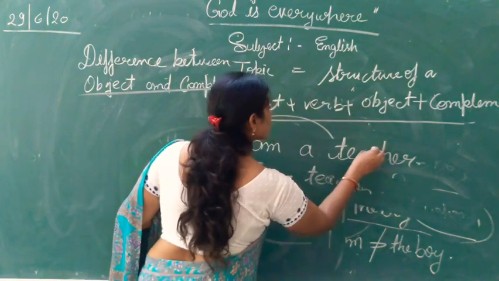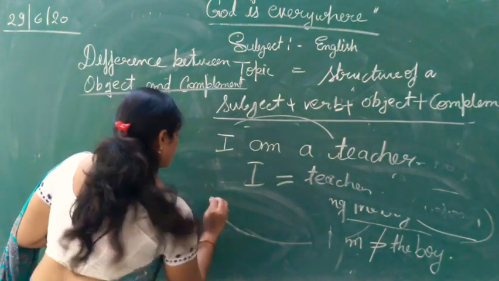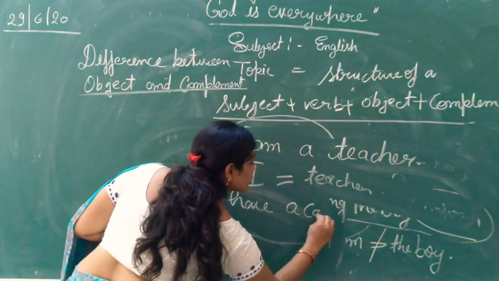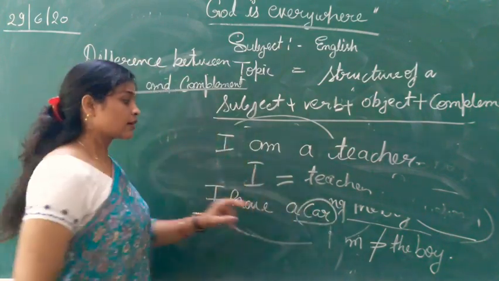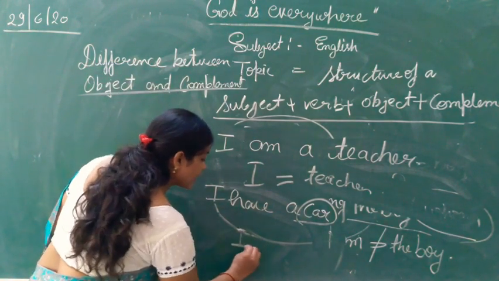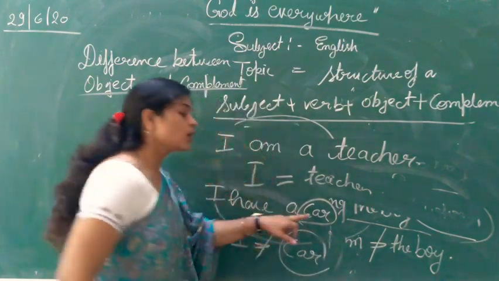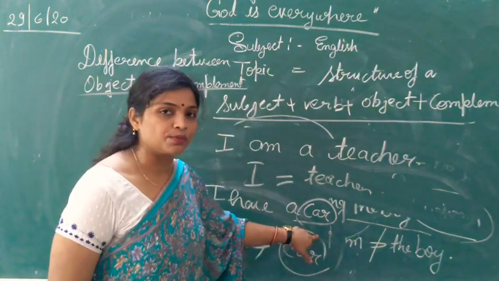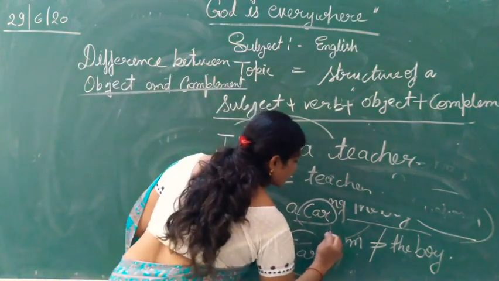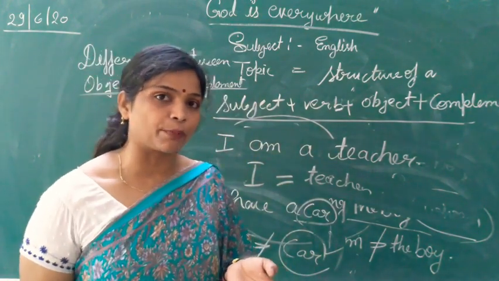Means teacher is a quality of I. But I have a car. Car is not a quality of I. Means I is not equivalent to car. Car is an object, means direct object. Put here what? We get answer car. Okay, this is the basic difference of object and complement.